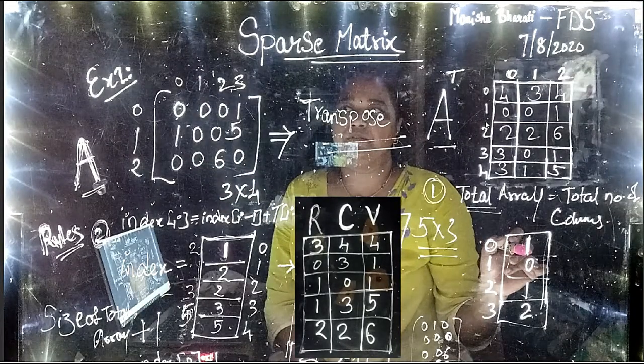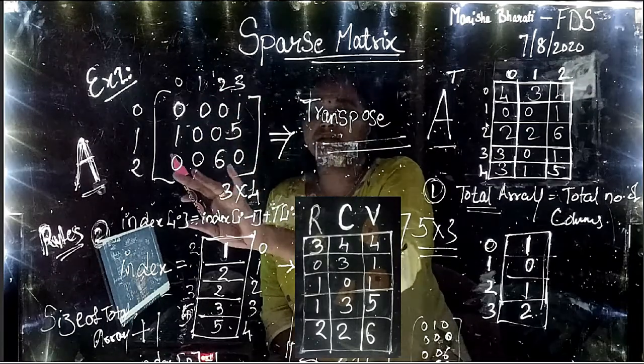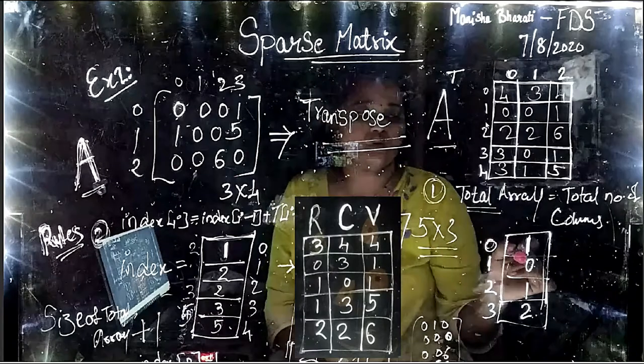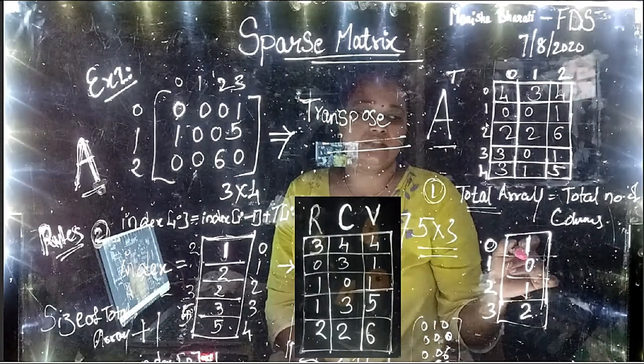Okay. In the second column with index 1, how many non-zero elements are there? Nothing. So there are 0 non-zero elements. All are zeros. So we have to write 0.